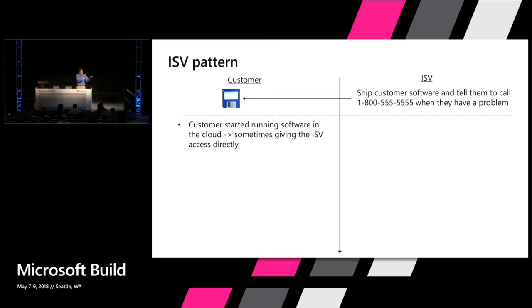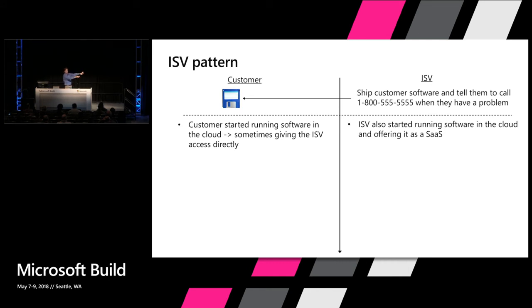And then sometimes they actually gave that cloud account access to the ISV. And now the ISV had access to the customer's environment in a way that they never had in their on-prem environment. And that made ISVs realize, wait a second, if I can get access to the customer's environment, why don't I just run the software in my cloud account? And then I'll give the customer access to the software and not access to this control plane.